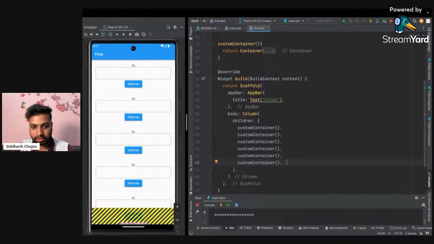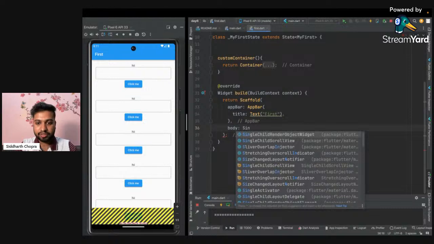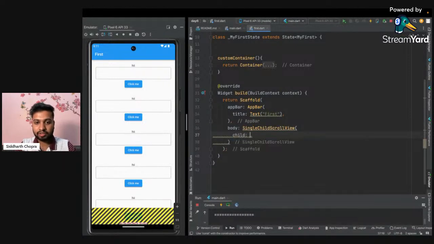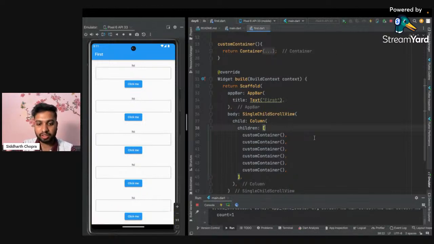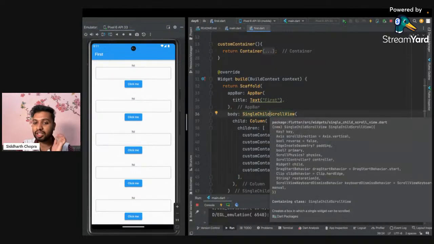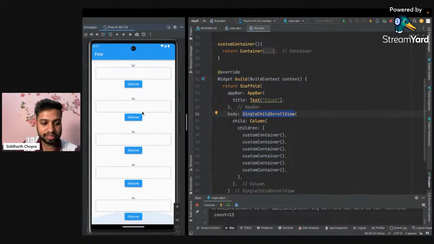So instead of writing it like this, I will wrap this column. I will cut out this code and add single child scroll view. Single child scroll view has a child, and I will paste that column inside it. I will run this code again, and now you can see we can scroll this page, and the error has also gone. This is another widget that I think we have not discussed in the previous session, so it is new for today's session.